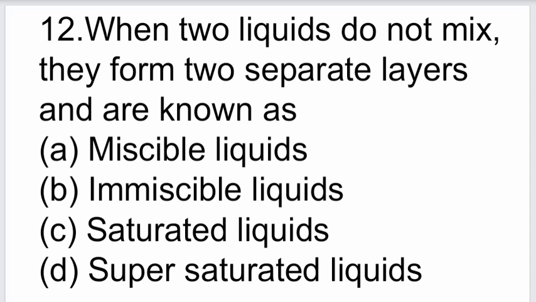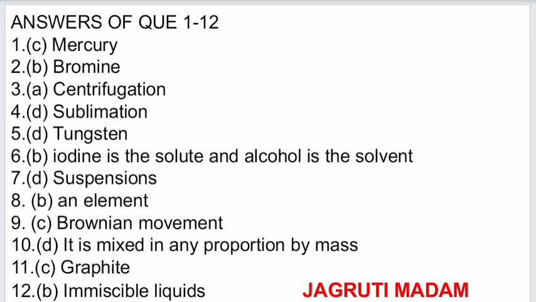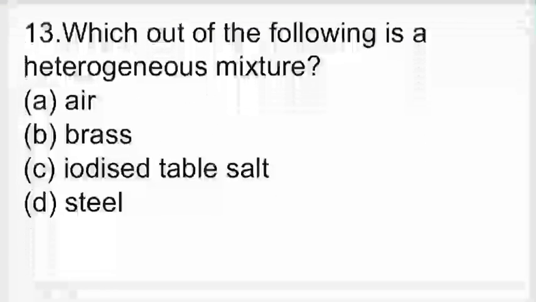Next question: when two liquids do not mix, they form two separate layers and are known as. Options are miscible liquids, immiscible liquids, saturated liquids, and supersaturated liquids. The correct answer is B, immiscible liquids. These are the answers for questions 1 to 12. No doubt I have said the answers, but you yourself can also test your own skill and then verify the answer over here. The next question.